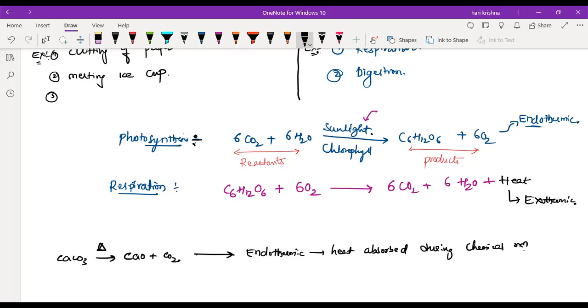That is an endothermic reaction. Heat absorbed during the chemical reaction is endothermic. Heat released is exothermic.